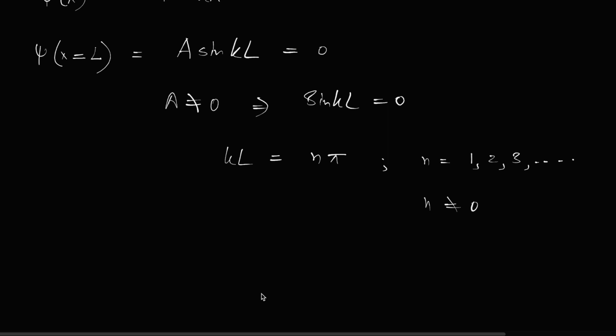There is one more reason also, and that is the main reason. k here cannot be 0, because when we write the energy values, that will include k. And if k becomes 0, then energy will also become 0, and 0 energy is not possible in quantum mechanics. Even when the particle is in the ground state, it has to have some energy. It cannot be 0. So that's why n cannot be 0.